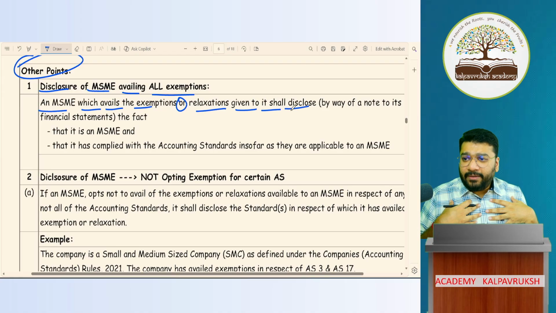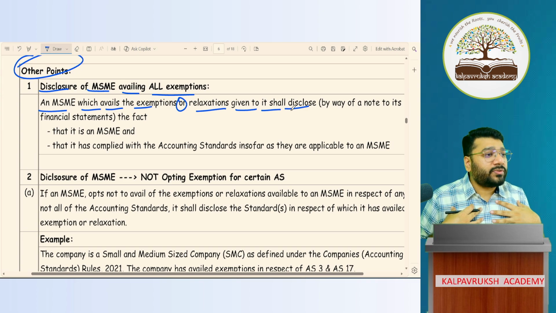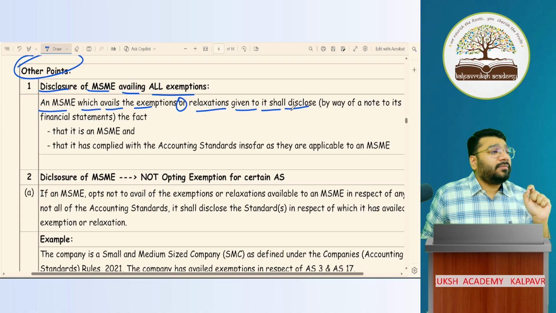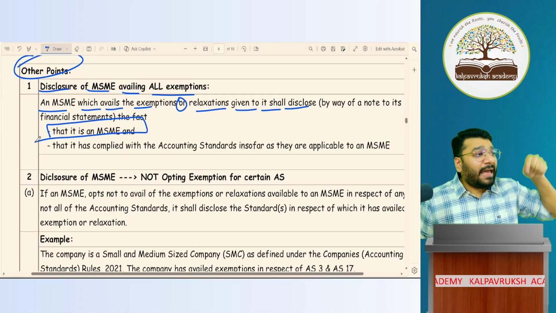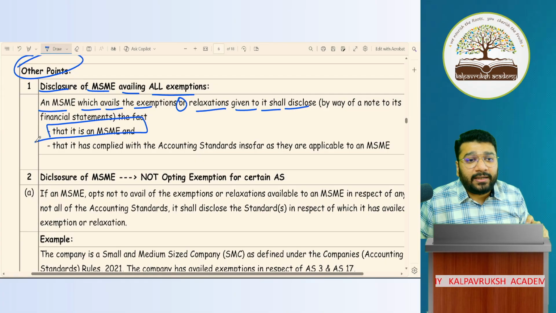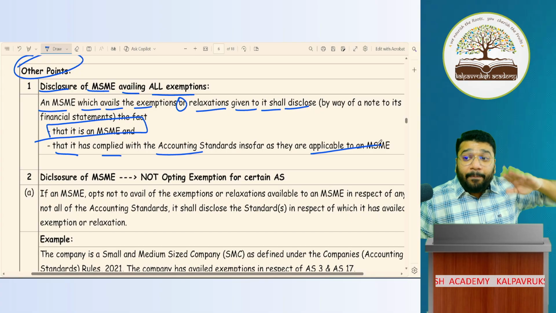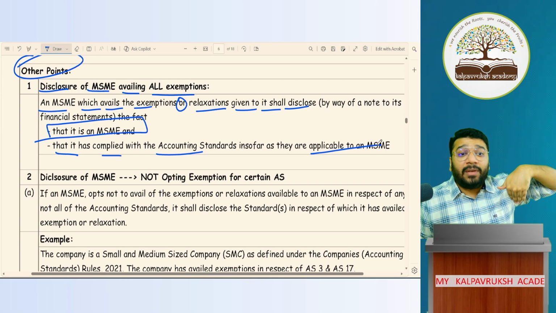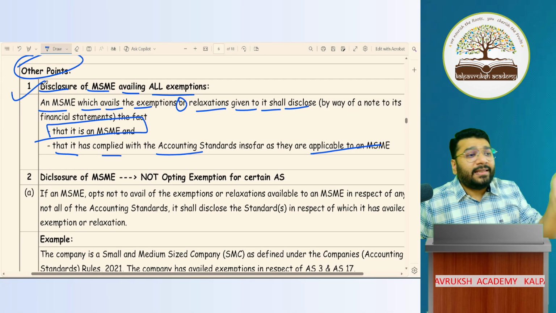If I'm an MSME availing exemption, I have to give some write-up in the notes to accounts. The fact has to be stated that I have qualified to be an MSME. Plus, I have to mention that it has complied with all the accounting standards applicable to MSME. Apart from those AS which are exempted, all the other AS which I'm supposed to comply with, I have complied with.